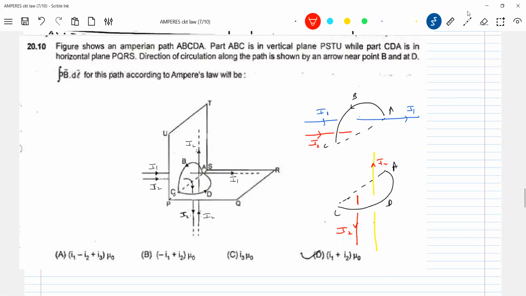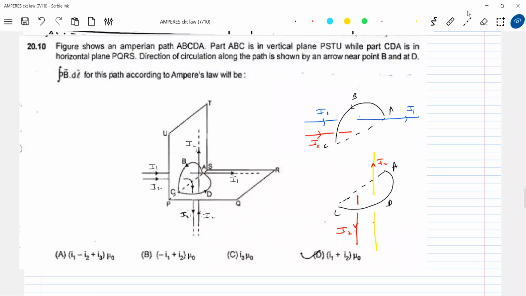Due to this, for this path, what can you write? Plus I1 plus I2, no? For this, what can you write? Plus I2 minus I2. For this path, plus I2 minus I2. So the net resultant, when you move like this, should be I1 plus I2 only. I'll pick option D.